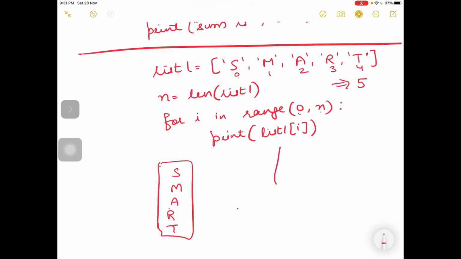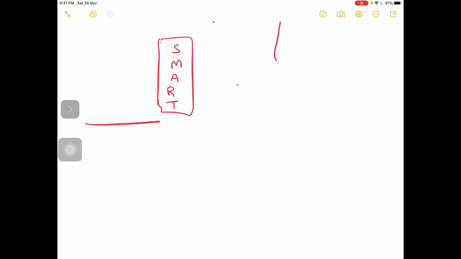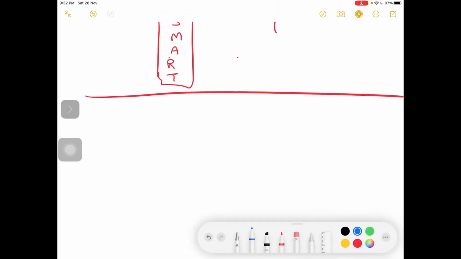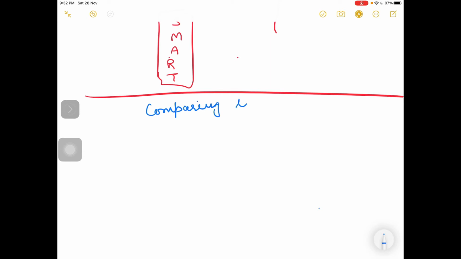Now the next method of list in Python is comparing lists. How can you compare lists in Python? Suppose L1 has 10, 20, 30.